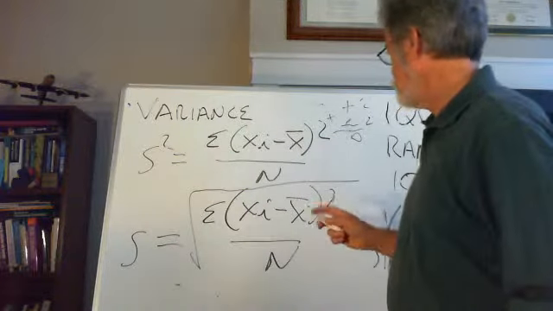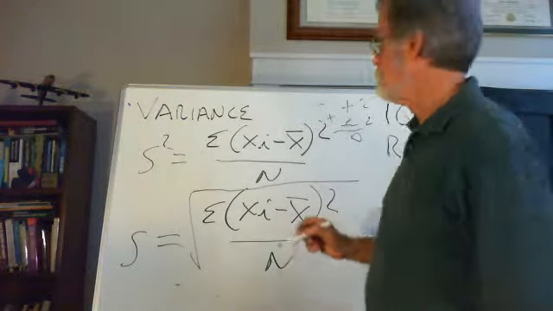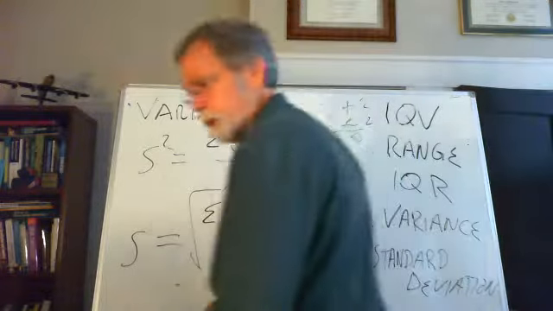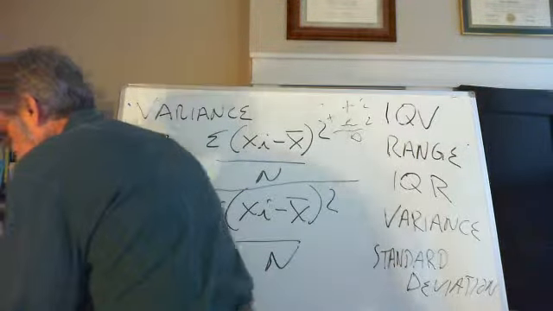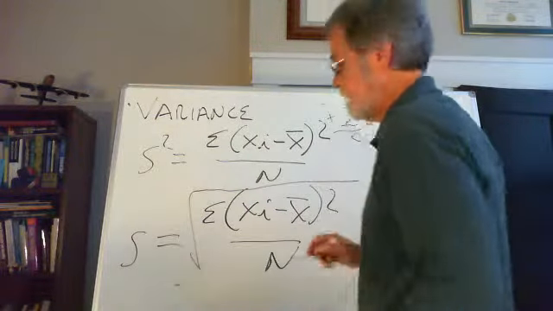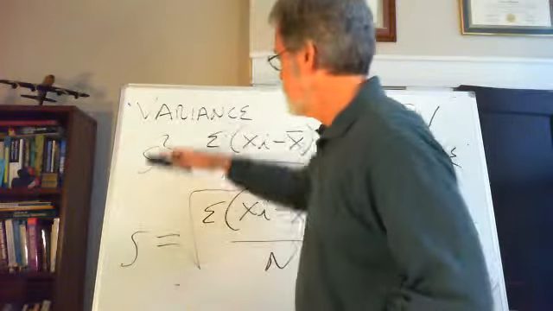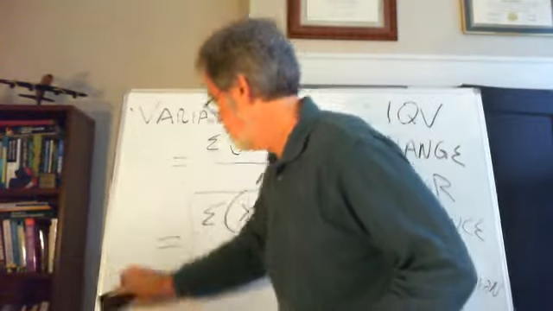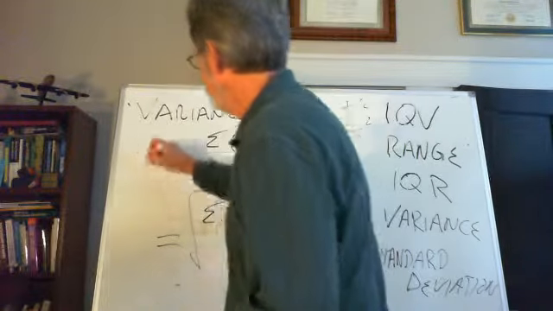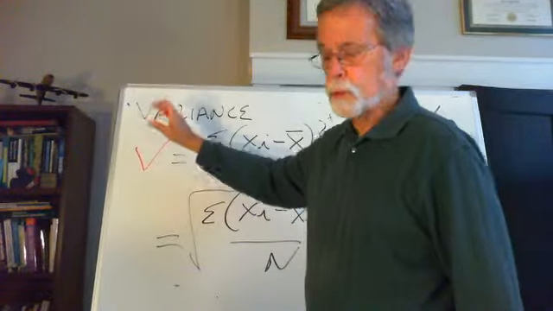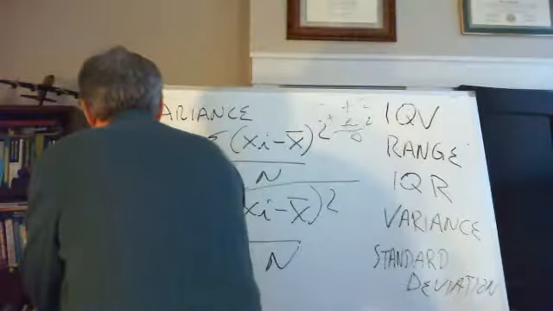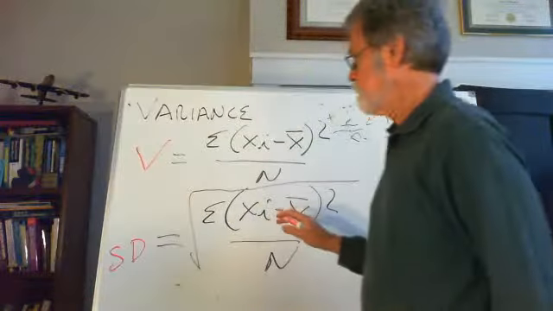Another way of capturing this, let me put it in red. Another way of thinking about the relationship between these two is, well, first off, let's say that this is the variance. The variance equals this. Now we know it's s squared, and then the standard deviation equals this one.